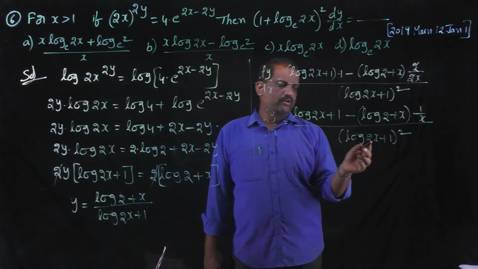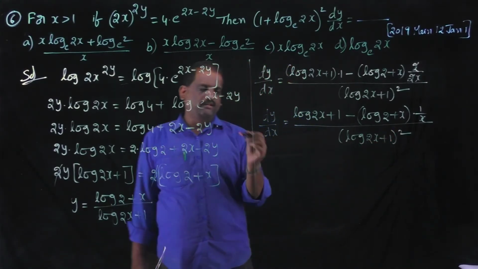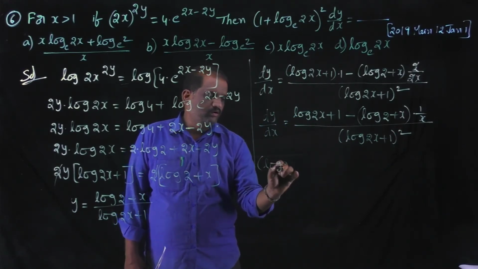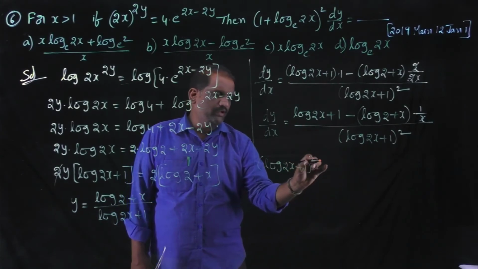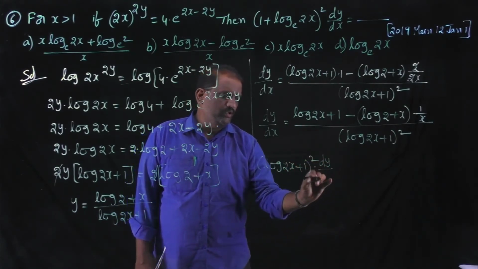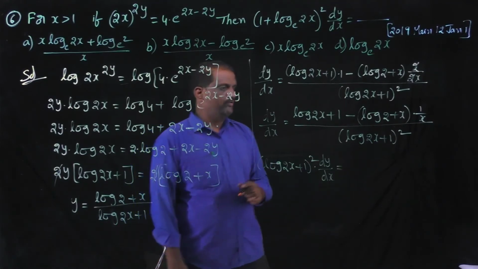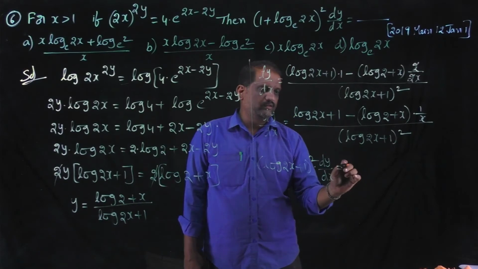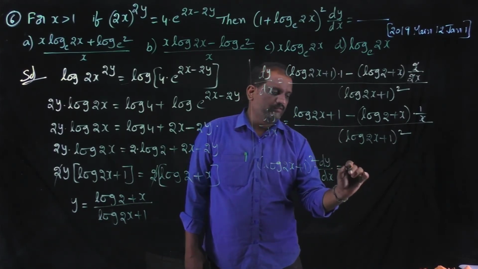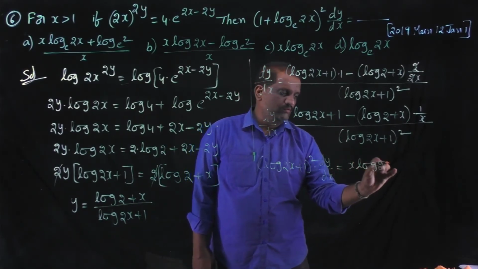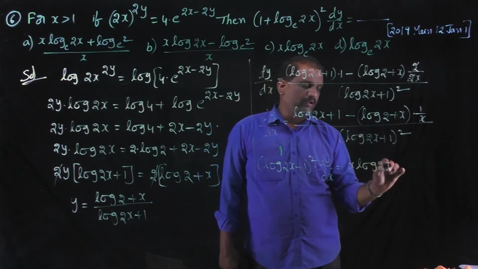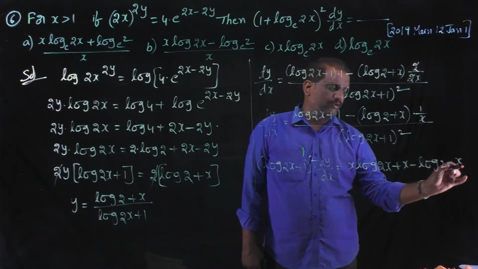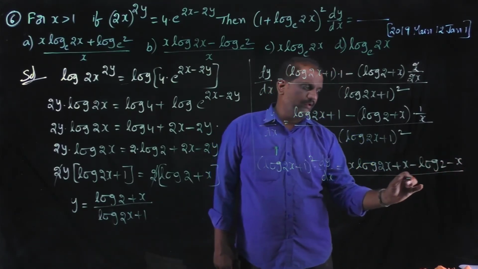Take log 2x plus 1 whole square to LHS. Then we get log 2x plus 1 whole square into dy by dx is equal to, take x as LCM, then we get x into log 2x plus x into 1, minus log 2 minus x, by x.